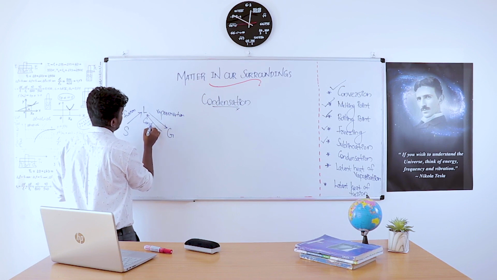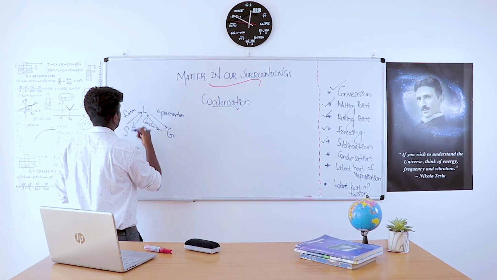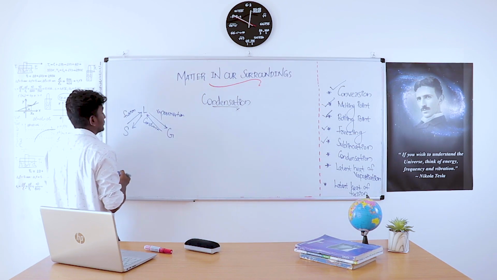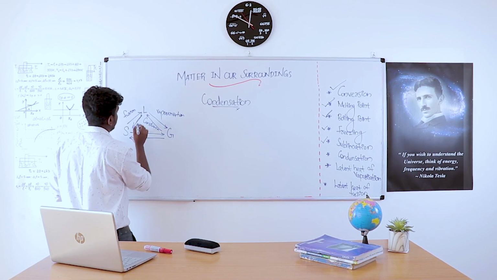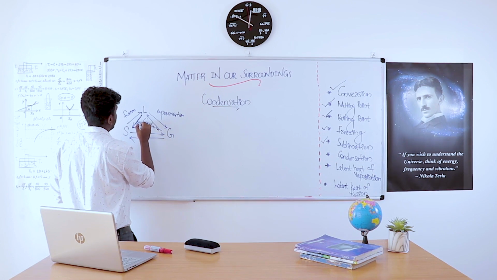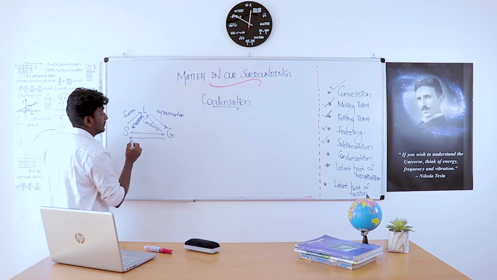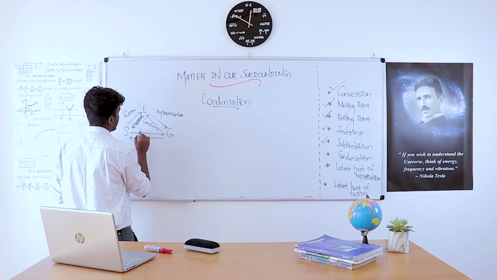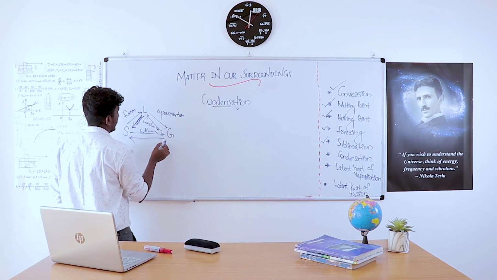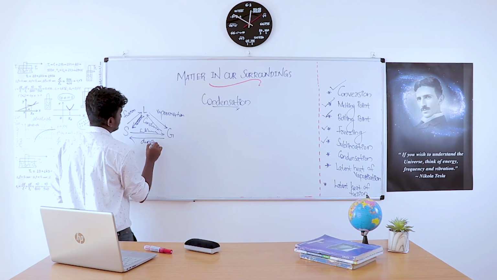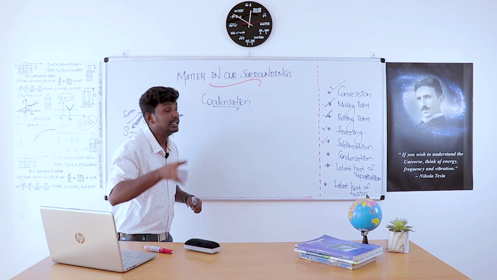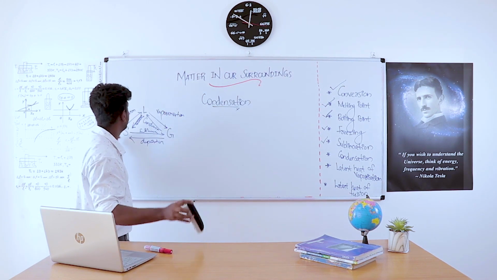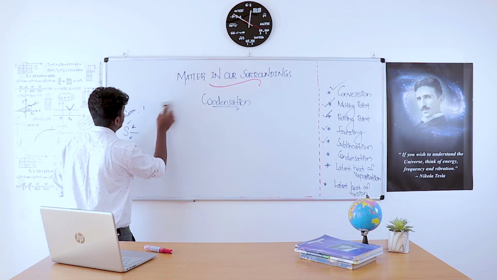But what is the process of gas to liquid? It is condensation. What is the process of liquid to solid? It is solidification, otherwise called freezing. Then solid directly to gas is sublimation, and gas to solid is deposition. That means what is the importance of the term condensation? It is the process of converting a gaseous substance to its liquid form.